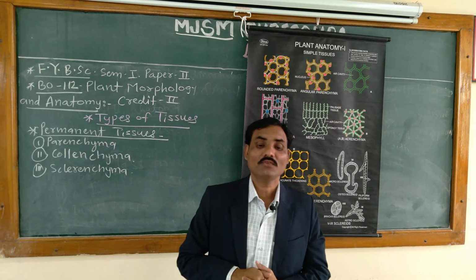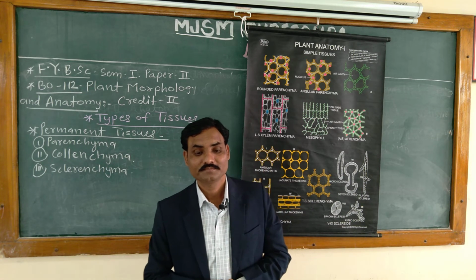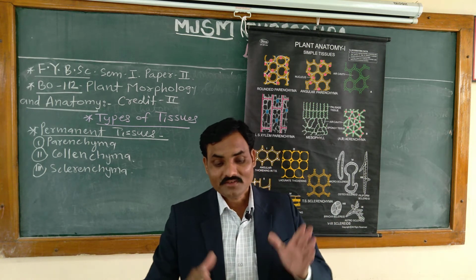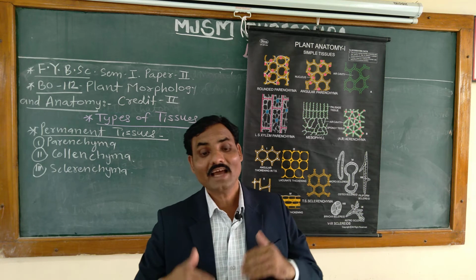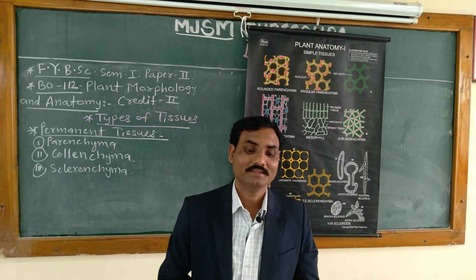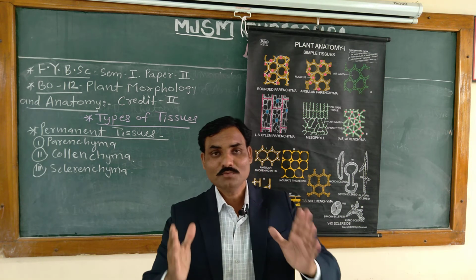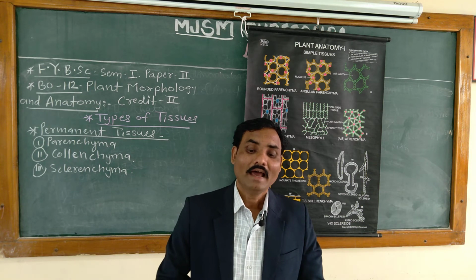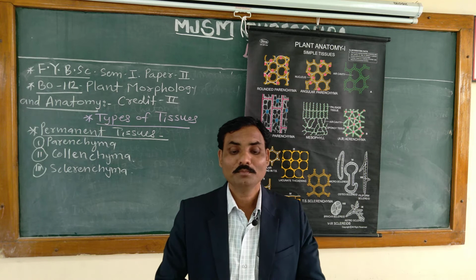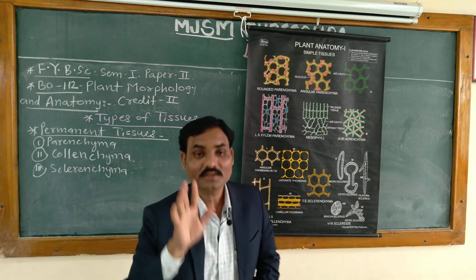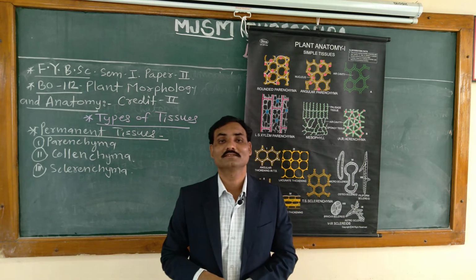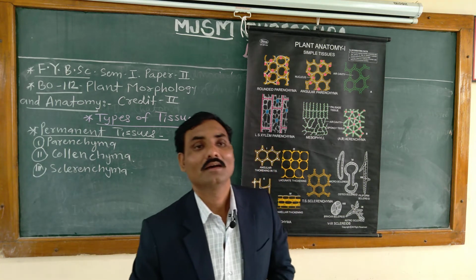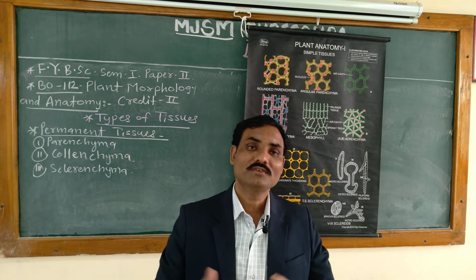That tissue is derived from meristematic tissues, and the meristematic cells increase in dimension and assume a definite shape and size. These tissues can resume meristematic activities under certain conditions. What is the main function of the meristematic tissue?